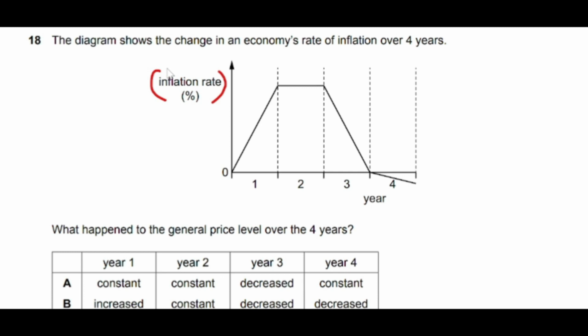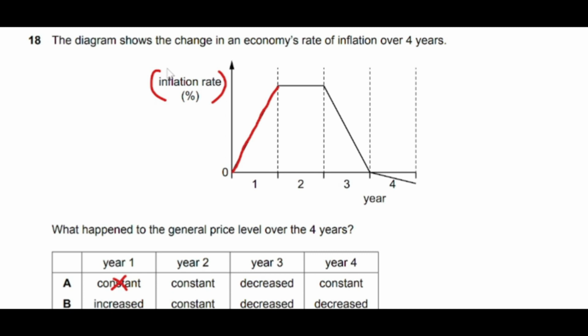So in period 1, when rate of inflation is sharply increasing, definitely price level will be increasing. When rate of inflation increases, price level also increases. So in year 1 we can cancel out option A because it is constant, increased. So in period 1, price level is increasing.